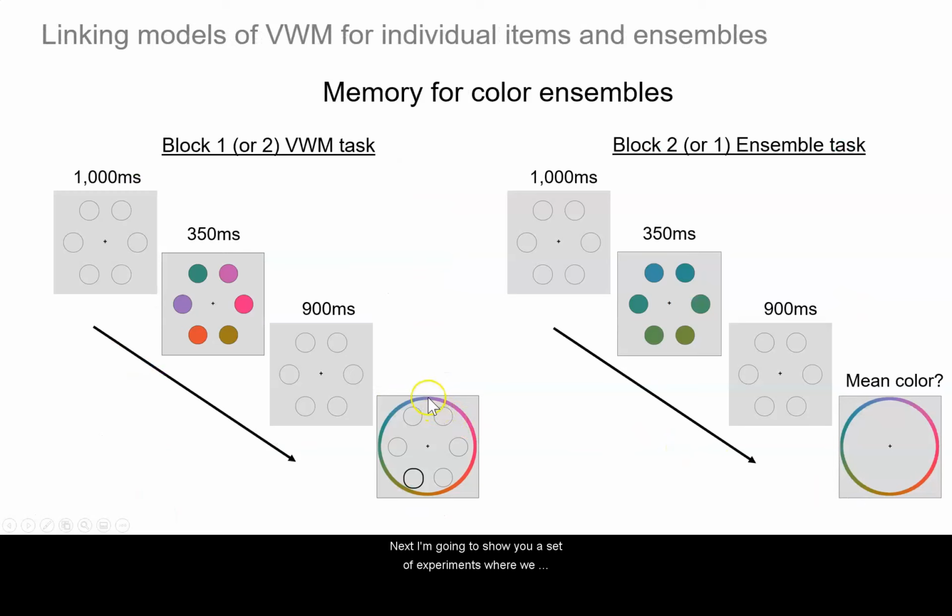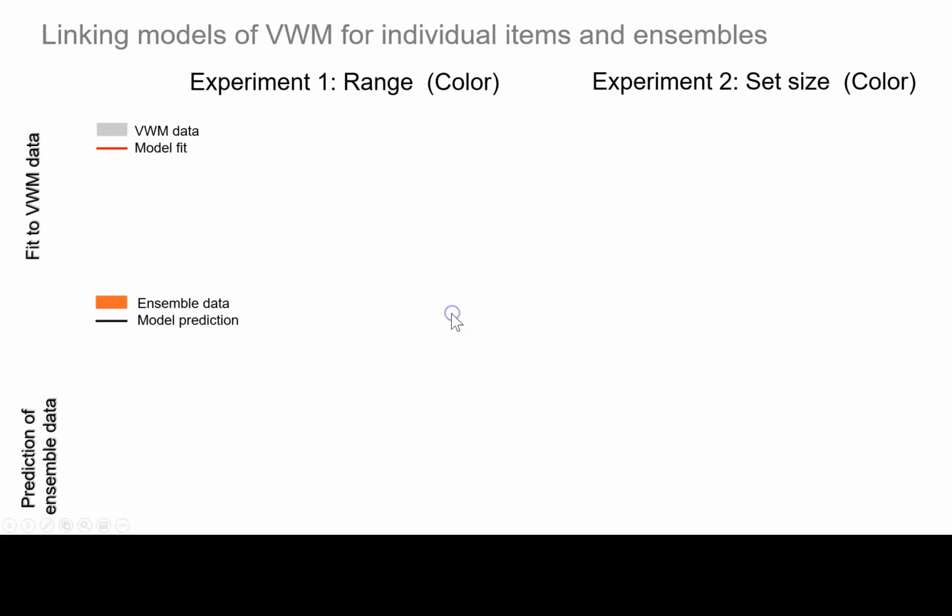So next I'm going to show you a set of experiments where we compared these models. Each experiment is going to have the same structure. So in one block, people complete a visual working memory task, and in another block, they complete an ensemble task. And as I've noted, we're going to use TCC d prime estimates from the visual working memory data to predict the ensemble data. In the first two experiments, we're going to look at people's memory for color.